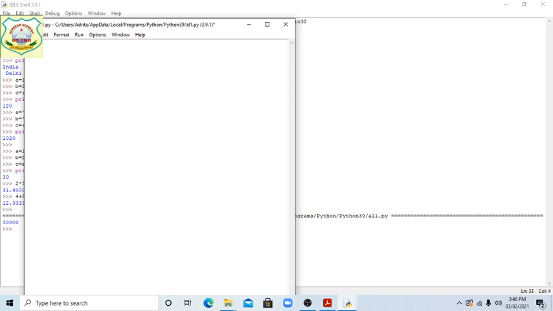Now x equals int input, enter your first number.